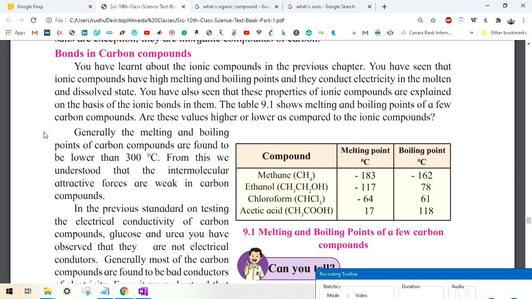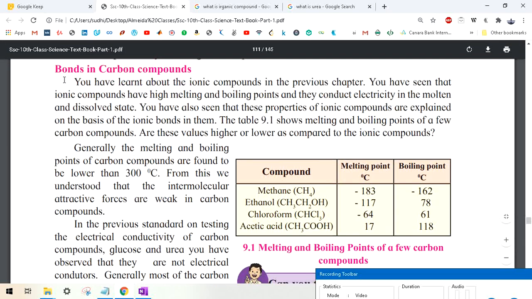Now we will learn about bonds in carbon compounds. So you have learned about ionic compounds in the previous chapter. Okay, don't worry if you don't know. I know that we have not gone through the previous chapter, but that is completely fine.